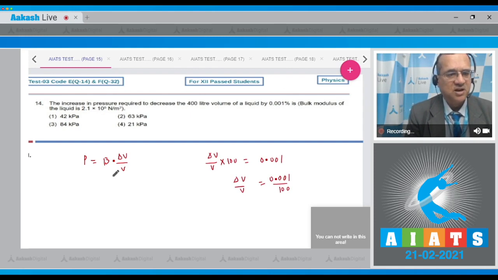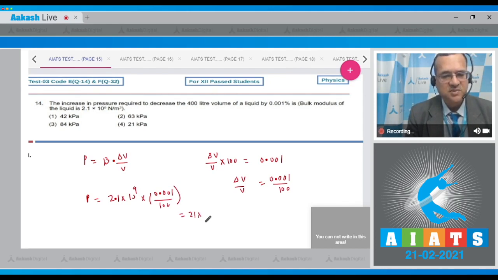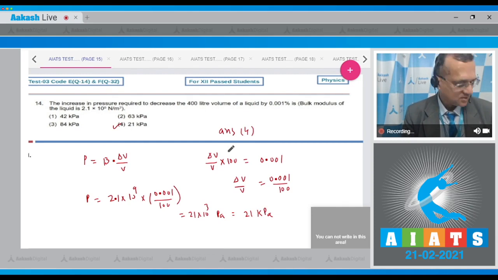Now you have to find out the pressure. So P is equal to bulk modulus, and the bulk modulus is given 2.1 into 10 to the power 9 multiplied by 0.001 divided by 100, and you solve it. This comes to be 21 into 10 to the power 3 Pascal, which is equal to 21 kilopascal. And let's see the options. The fourth option is 21 kilopascal. Therefore the answer to this question is 4.